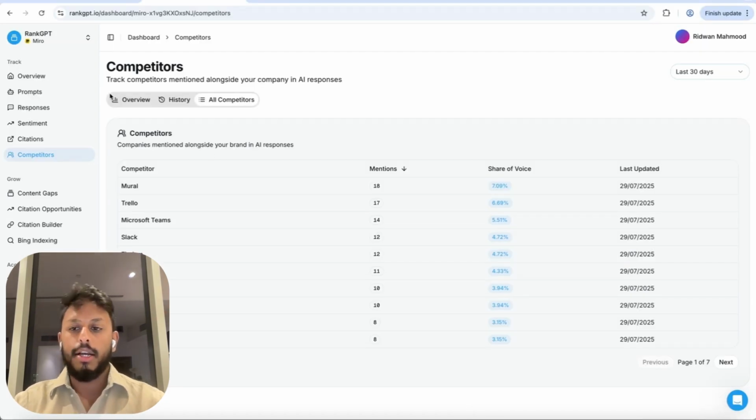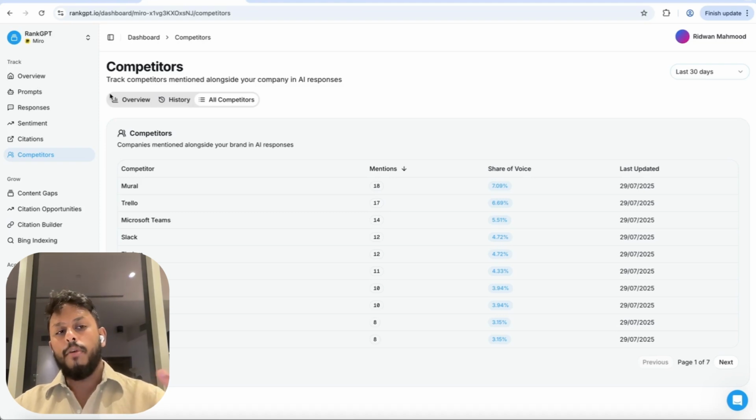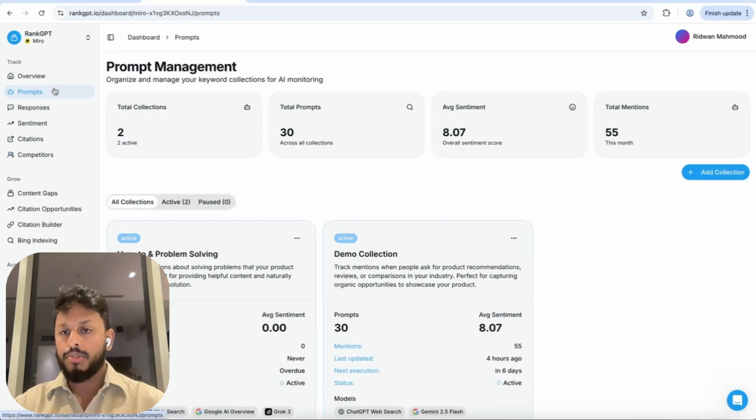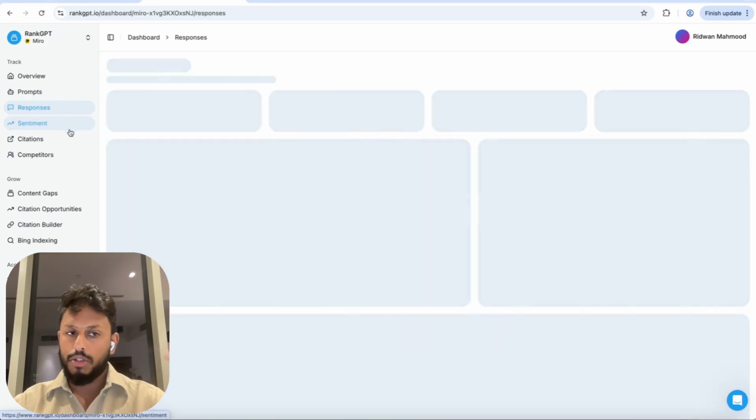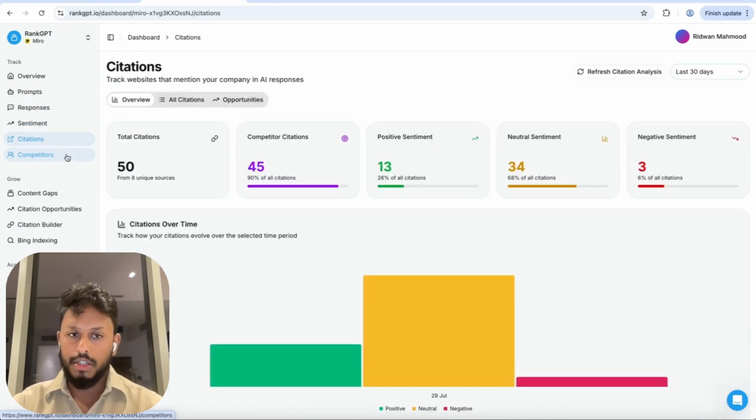So it starts by setting up the prompts that you want to monitor. Think of these essentially like keywords. For example, if you're selling AirPods, you'd want to monitor things like what are the best noise cancelling headphones, what are the best headphones for a student, and what are the best headphones for use on a plane. You'd want to monitor all of these kinds of things, and you set them up as prompts for your product or service, and you can organize them together in collections for all of the related prompts. And then you can also use our AI to generate the prompts for you, and then you have all of the responses that you can analyze in the sentiment, citations, and competitors.